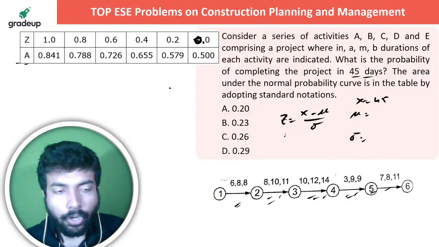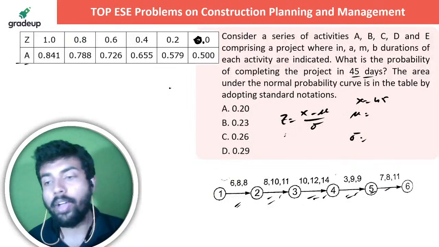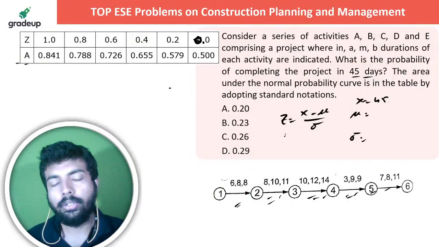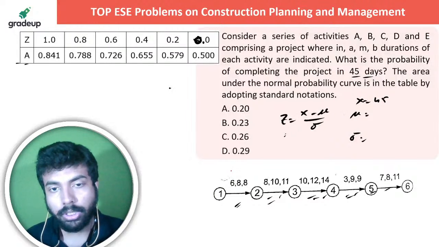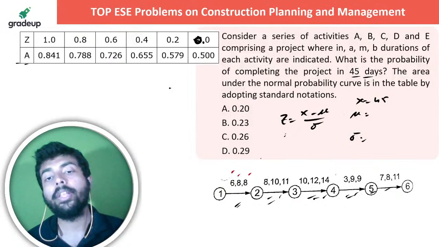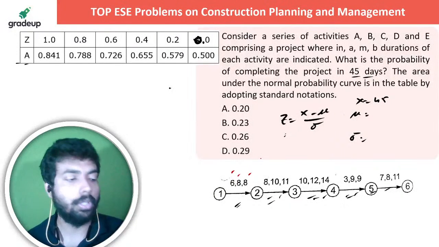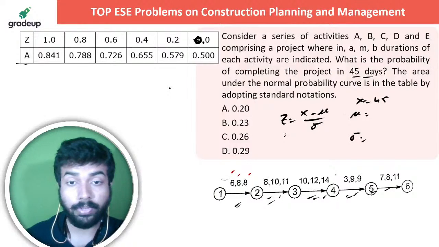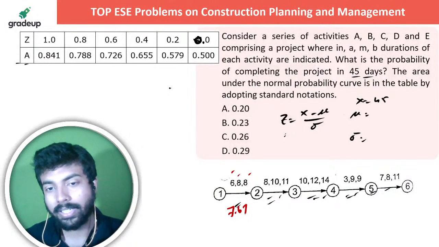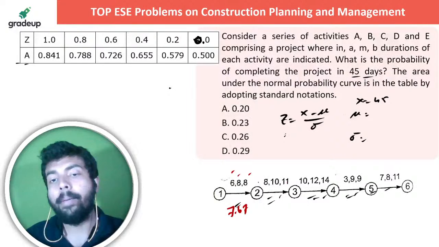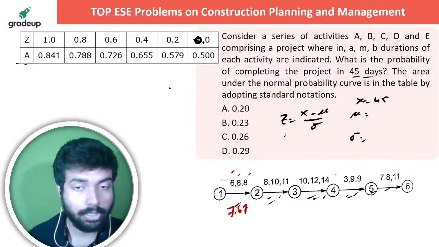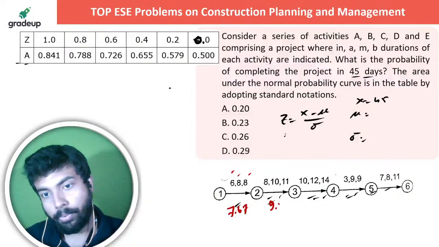Do it fast. So if I talk about mu values, tell me what the mu values are for all the activities. So it's 6, 8, 8. Okay, so 8, 6, 14, 14 plus 32 by 6, so it's going to be 7.67. This is the expectation. Here it is 19, 19 and 40. 59 by 6 is your 9.83.